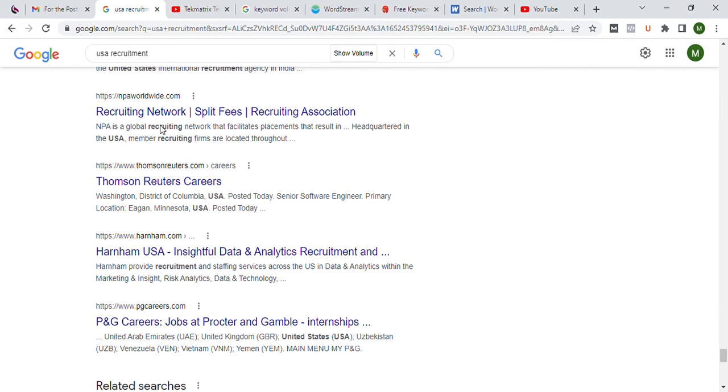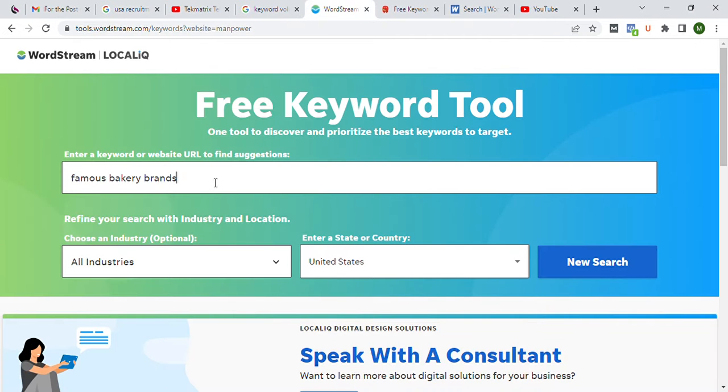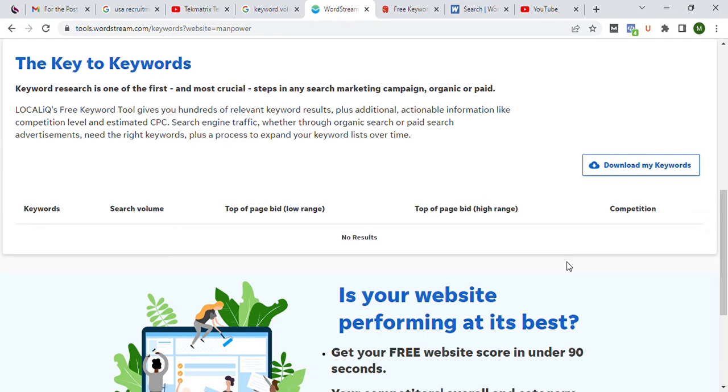For example, I want to write something about USA tech recruitment. So this is the topic I have chosen. Now I'll check this keyword in these tools: USA tech recruitment. Now I'll choose the country, let it be USA, and I'll click on new search. So we are doing some research on whether the volume of our keyword is good or not, because we need to check the volume of the keyword as well as the difficulty.